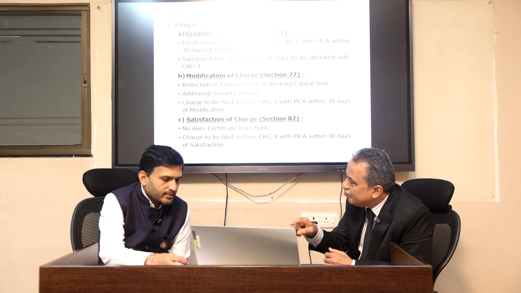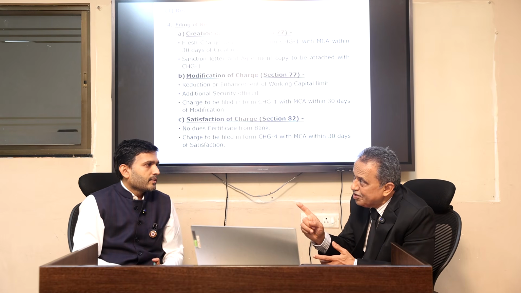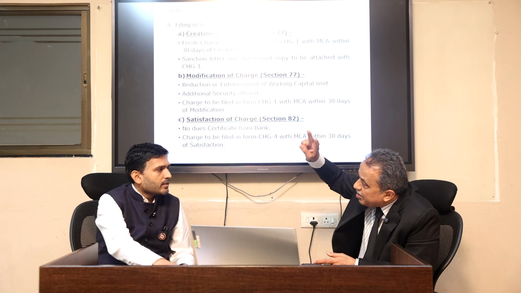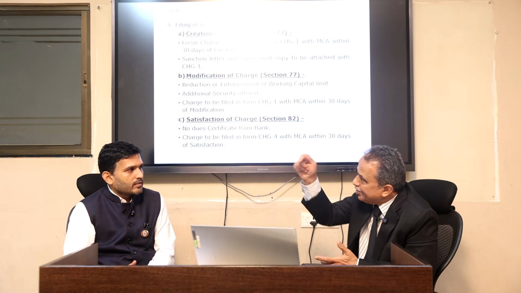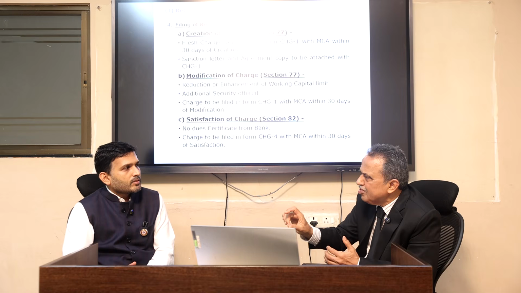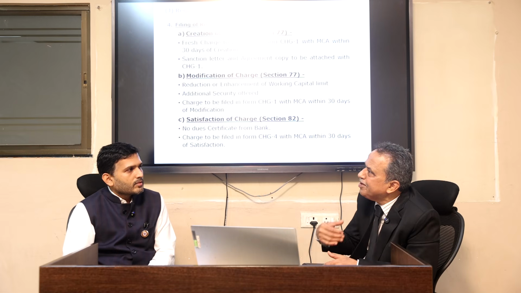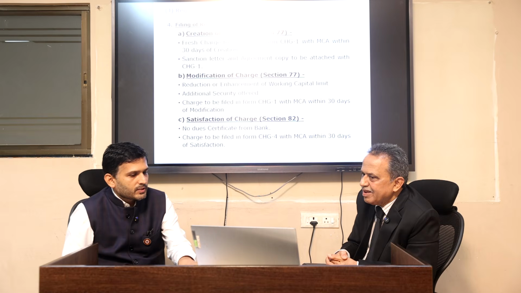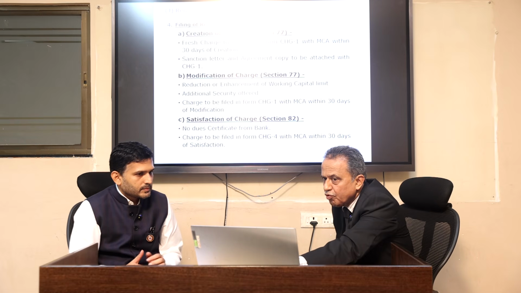Yes. At that time, again you have to file CHG1. But at that time, please don't mention it as a creation of charge. It is modification. That is important. If you click on creation, two charges of 1.25 crore will be registered, and 1 crore will be registered at the MCA site. So when you offer additional security, you just say in the form, it is the same loan, no limit is enhanced, no limit is reduced, only we are offering additional security of immovable property. That is important. Yes, sir. And satisfaction is very easy: no due certificate from the bank and you file CHG4.